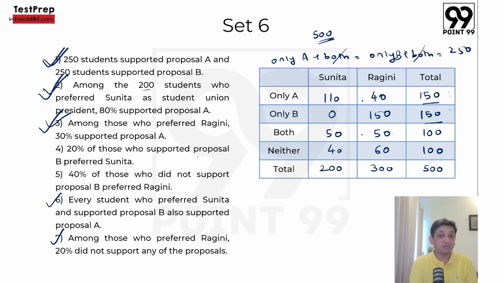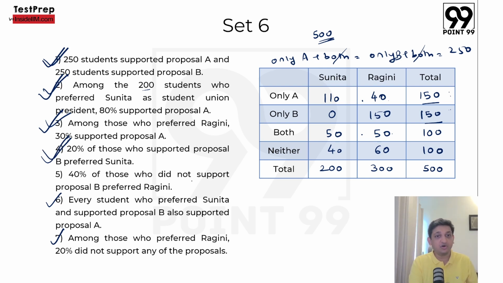20% of those who supported proposal B preferred Sunita. How many people supported proposal B? 150 and 100. So 250 people had supported proposal B. 20% of 250, meaning 50 people would have preferred Sunita. 50 people have preferred Sunita. 0 plus 50 will be 50. So this is also considered.